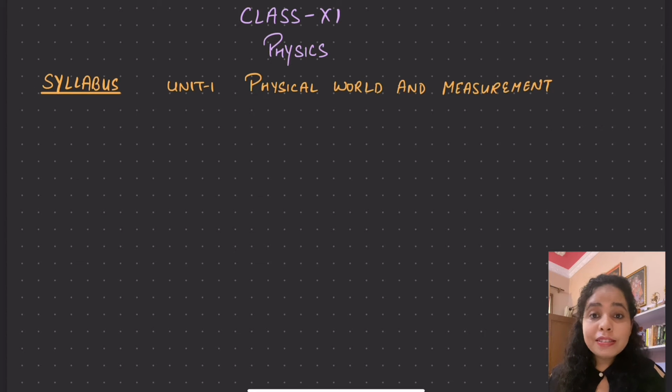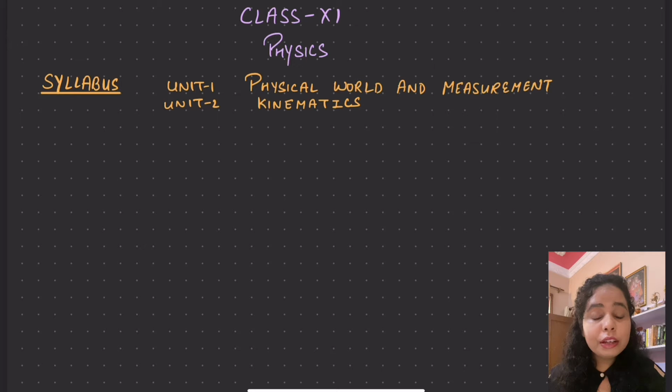Then we have the second unit, called kinematics. In this unit, we are going to learn the cause of motion. We are going to study the objects which are in motion or the objects which are at rest. We will determine various factors related to the objects which are in motion, like the velocity, the acceleration, the displacement, the distance covered by the object. There are many other detailed factors which we will discuss in unit two.